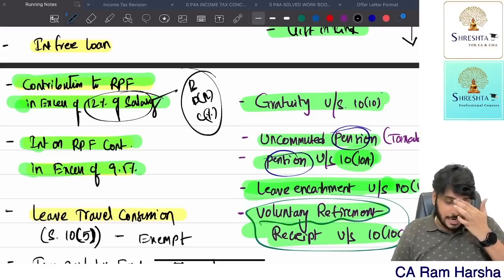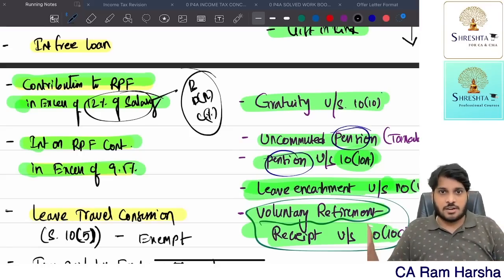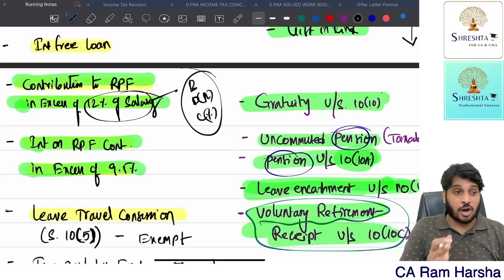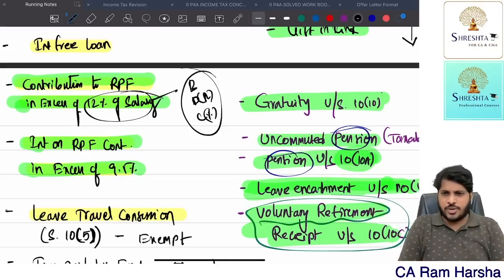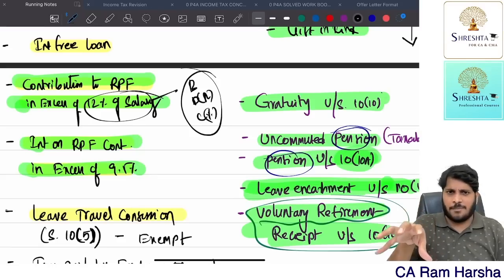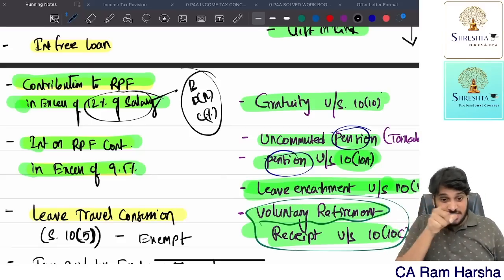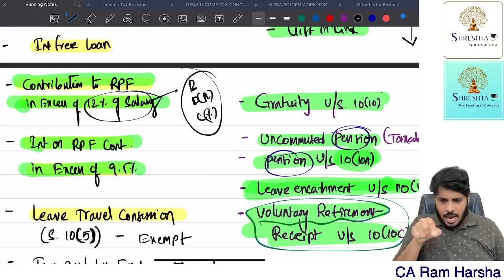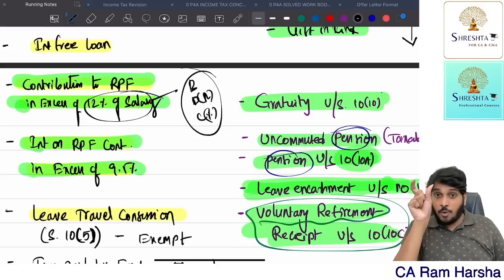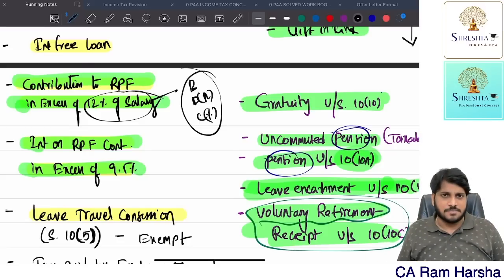So in a problem, what they will tell you is employer contributed 20% of basic to RPF, or employer contributed 15% of salary to RPF. Like that, they'll give you. First, how much he contributed? Convert it into money first. From that, reduce 12% of salary. Identify salary: basic, DA for retirement, commission percentage. Identify the amounts, apply 12%. How much value amount contributed? How much amount exempted? Balance, if at all positive, tax it. Otherwise, exempted. Able to understand?